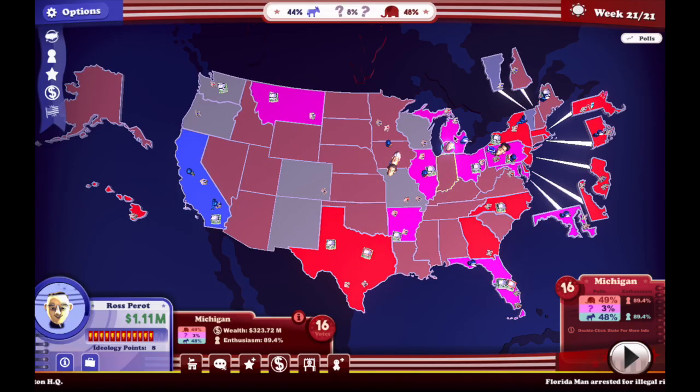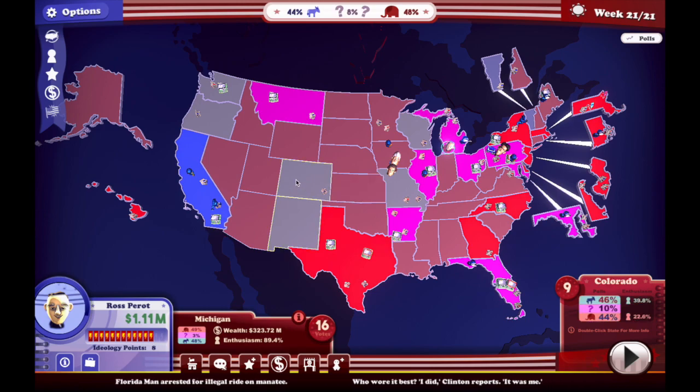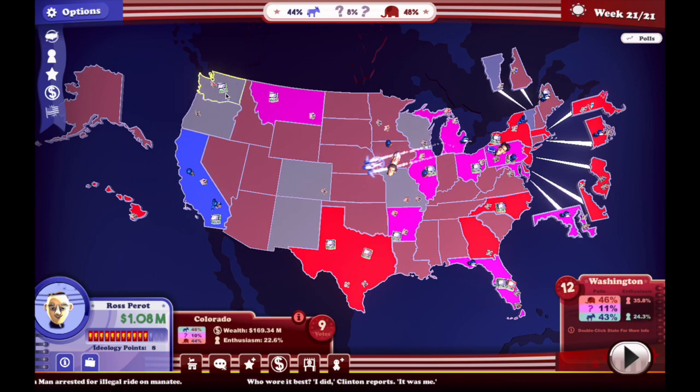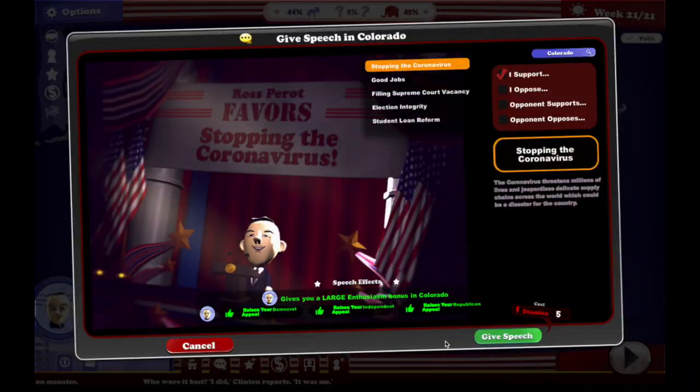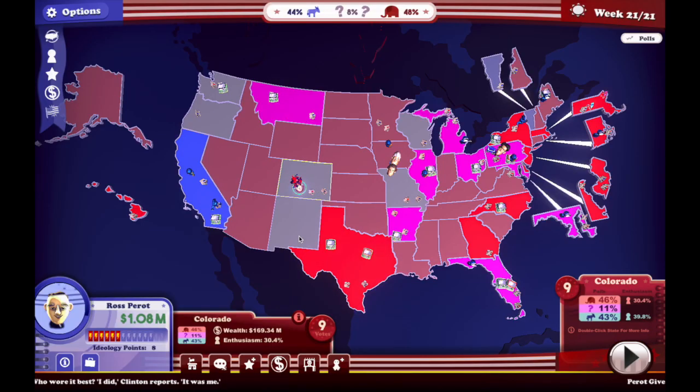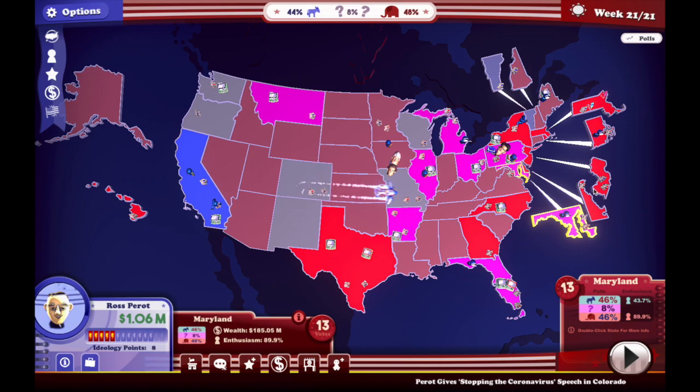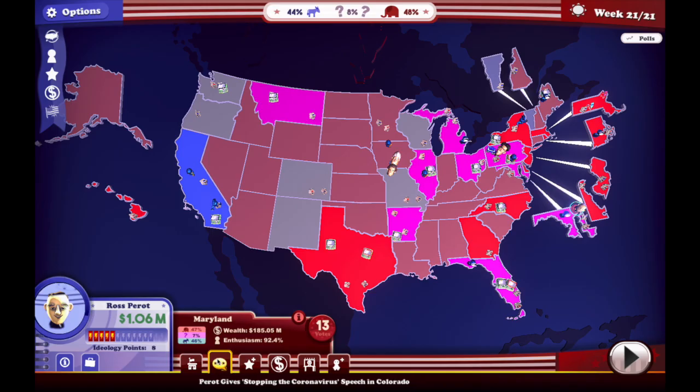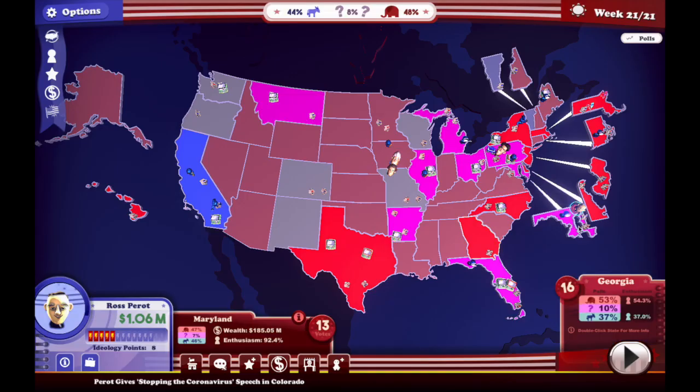Alright, he's done. So what is our most logical move? Can we take the lead in California somehow? Don't think we can. But is there anywhere where we're behind and we can take the lead? Definitely Colorado here. How about some of these states? Maryland for sure. And Florida, you know, that enthusiasm difference. Okay, we just took the lead in Maryland.